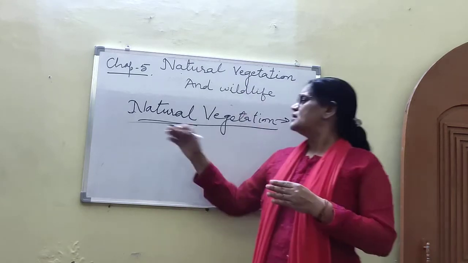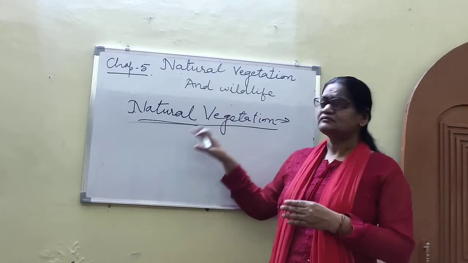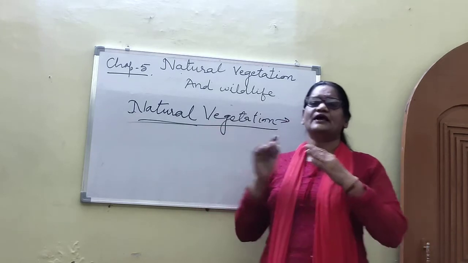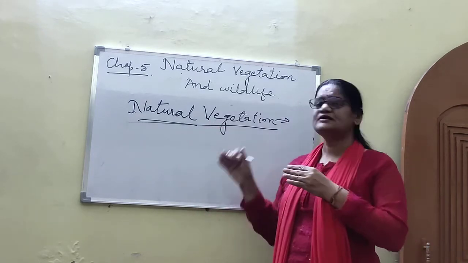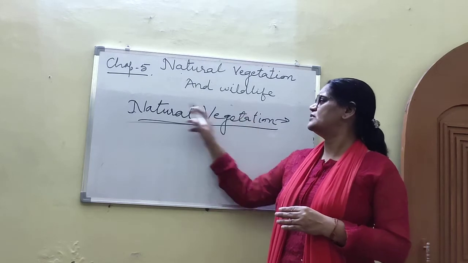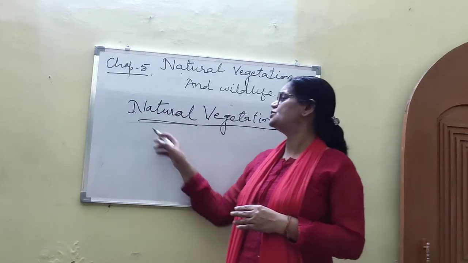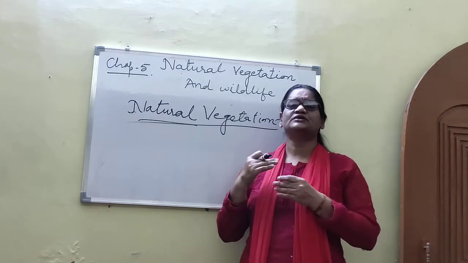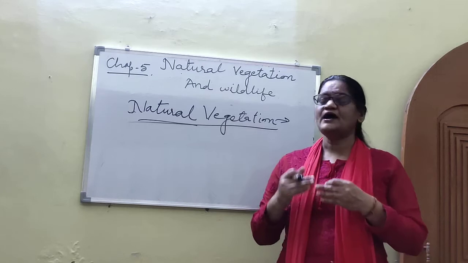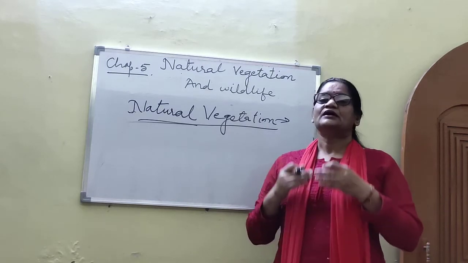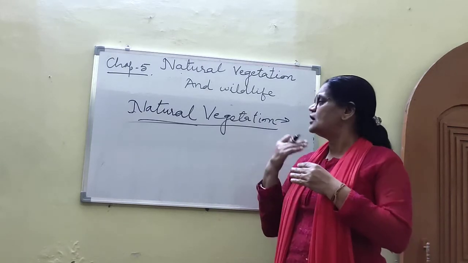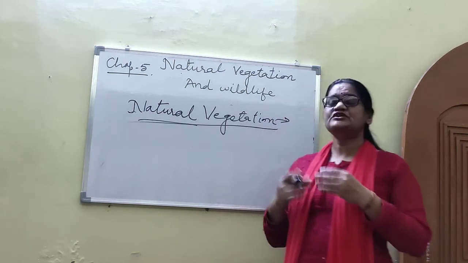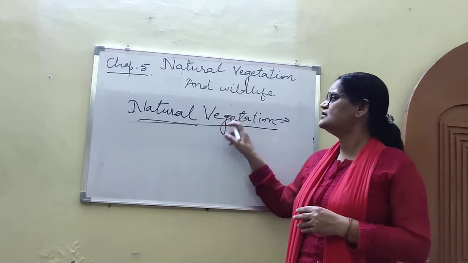So natural vegetation has a very huge diversity in the flora and fauna kingdom. Means in India we find a very huge variety of natural vegetation. This huge diversity in the flora and fauna kingdom is due to so many factors. So what are these factors which affect natural vegetation?